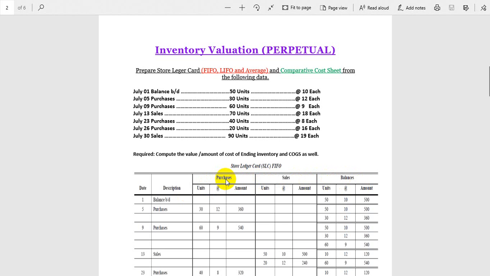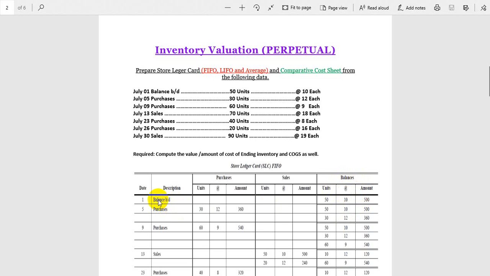For example, in some books, in the inventory valuation you will see receipts. Receipt means the receipt of goods. Whenever you purchase, it's understood that you receive the goods in your warehouse, in your store. For sales, in some other books you will see the word issue, because when you sell the goods, you issue the goods from the store or warehouse. And this is the balance: the difference between purchase and sales, the remaining stock or remaining inventory, will be shown in the balance column.